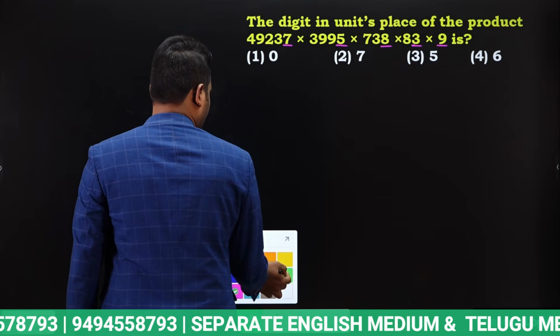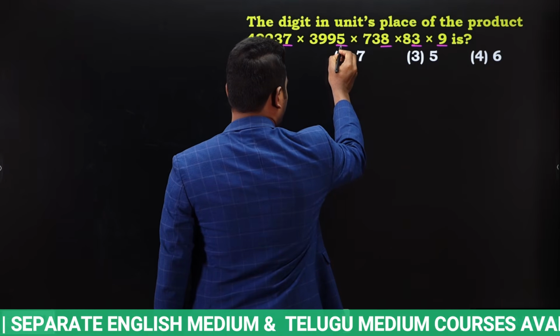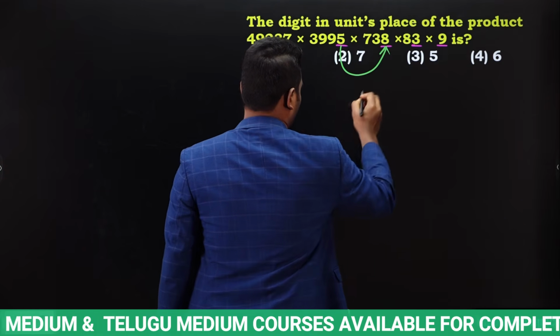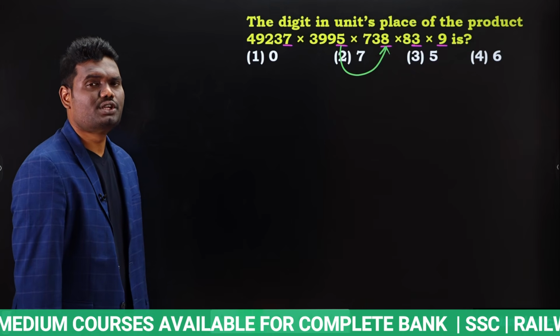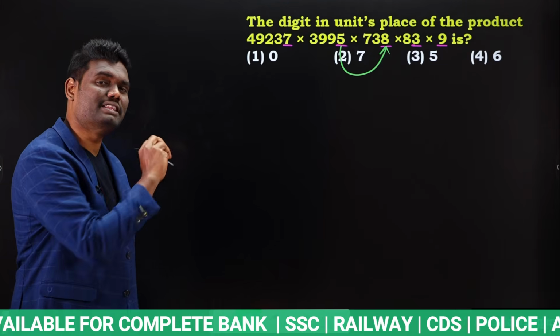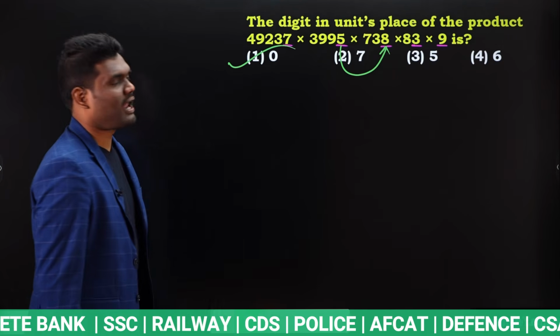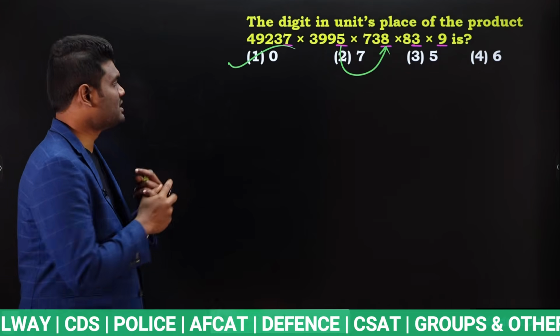Okay. Now observe here. I already told you, whenever we have 5 in units place, 5 multiplied with any even number, our last digit is going to be 0. Yes or no? Now 0 multiplied with any number is always 0. So simply I can say the unit digit or last digit for this resultant value is going to be 0.